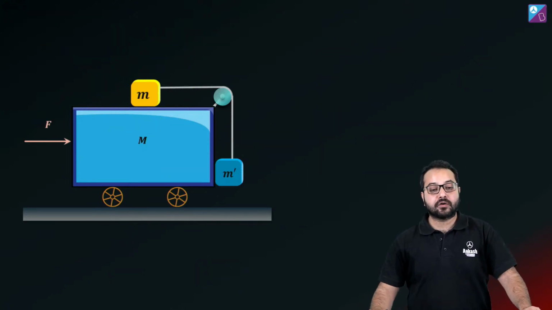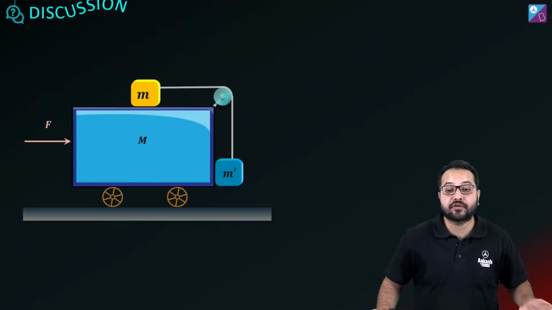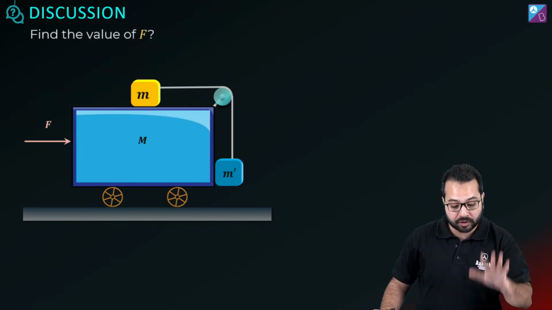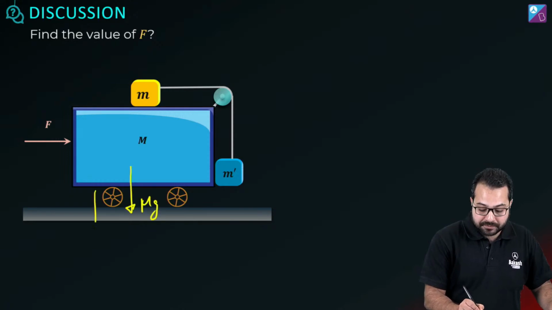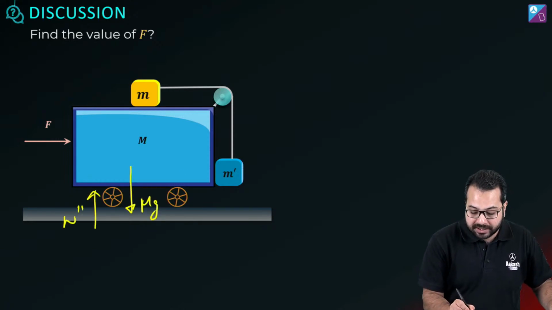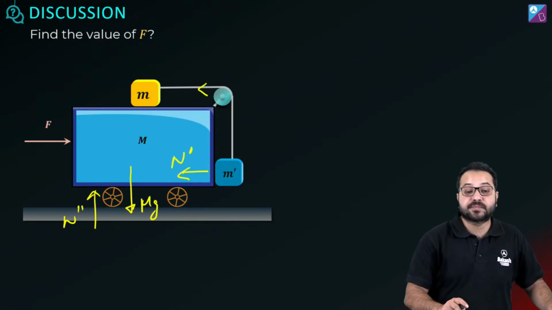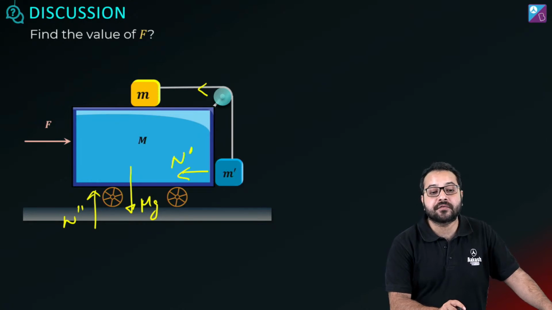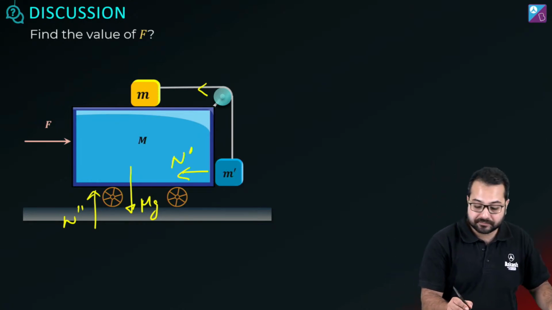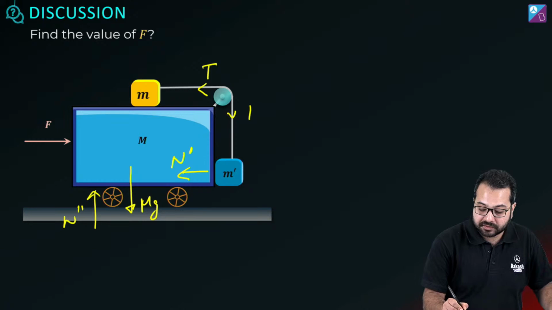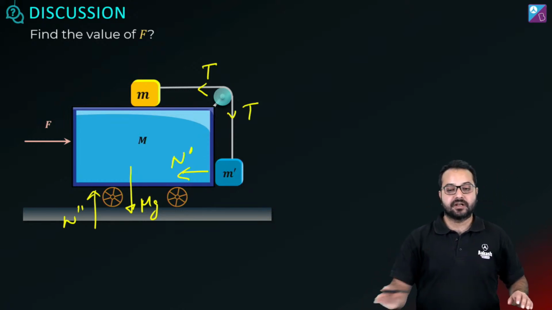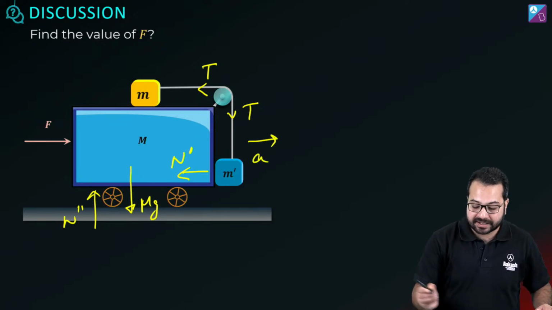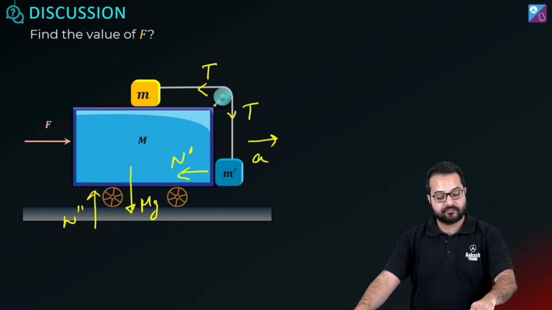Now we need to find out what is the force F, which means we have to look at capital M only. What are the forces acting on capital M? So one mg is acting on it, from here n double prime is acting, from this n prime is acting. Now this pulley is part of capital M, so whatever is the force on the pulley will be the force on the block capital M. So these are the forces, and under these forces it is accelerating with A.